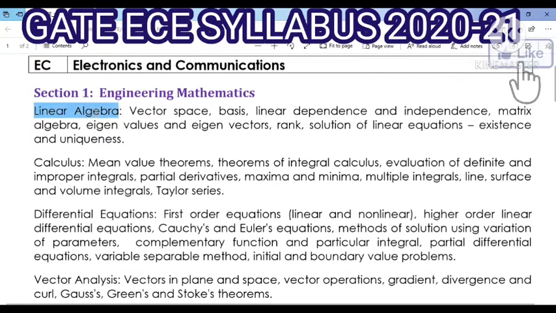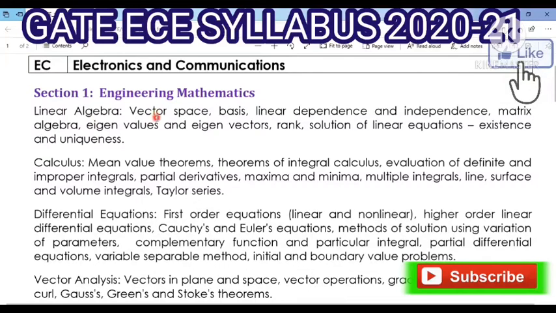In linear algebra we have vector space, basis, linear dependence and independence, matrix algebra and eigenvalues, once again I repeat, vector space, basis, linear dependence and independence, matrix algebra, eigenvalues and eigenvectors, rank, solution of linear equations, existence and uniqueness.